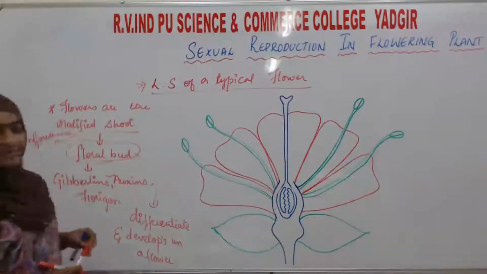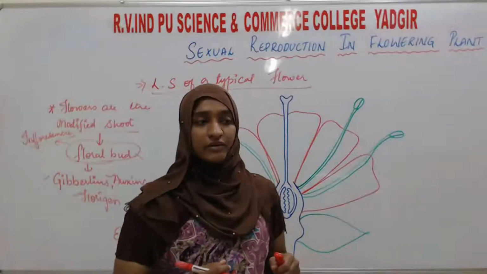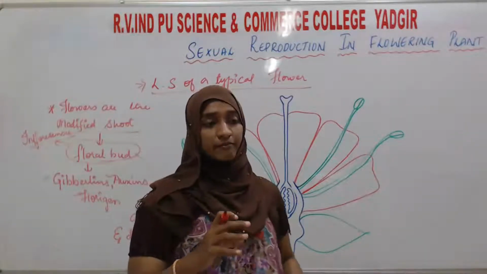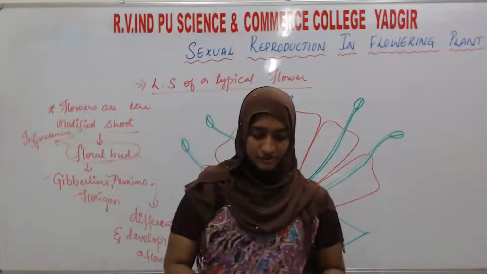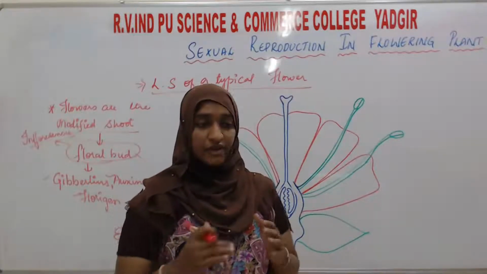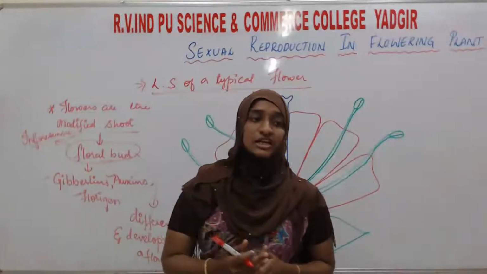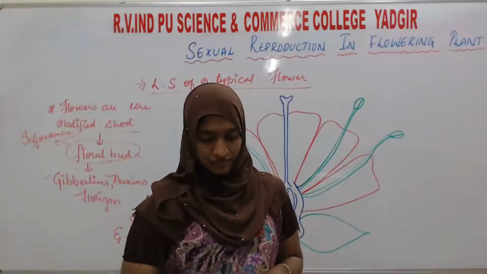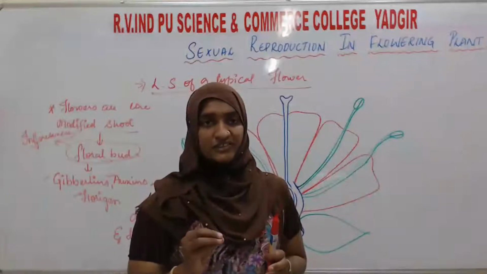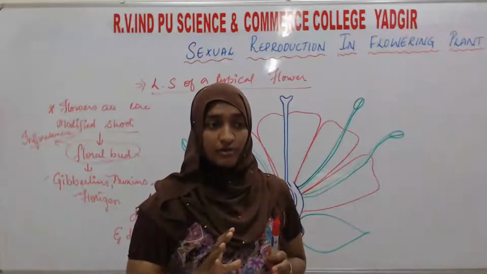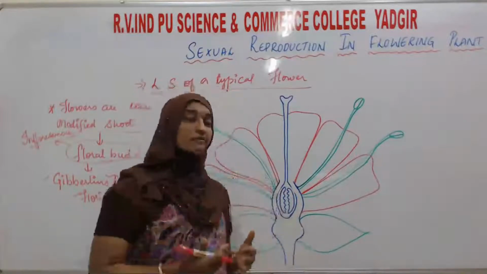Okay, inflorescence means the correct arrangement of the particular parts of the flower. So that arrangement is going to be done by whom? By these hormones. What are they? Gibberellin, auxins, then florigen. They will act on the floral bud or the vegetative bud, which will lead to the development of a typical flower. So see here, inflorescences are formed. Inflorescence means when the arrangement is formed in a floral bud, then it is going to develop into a flower.